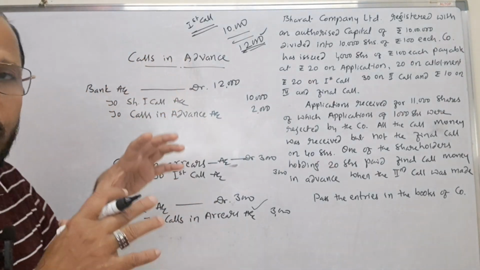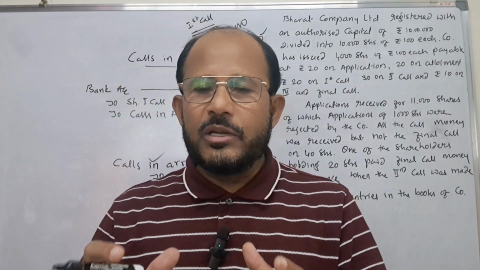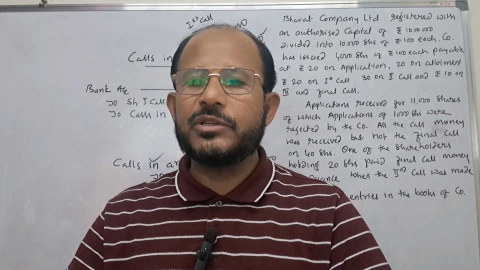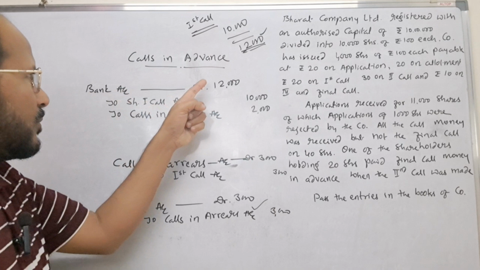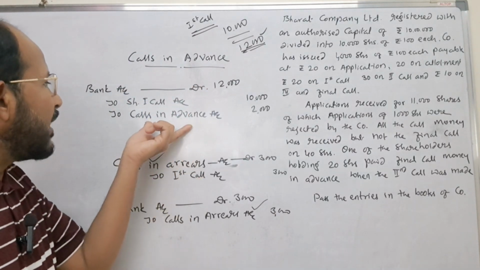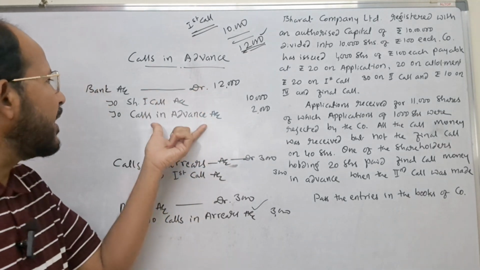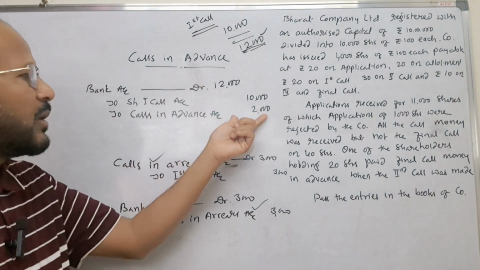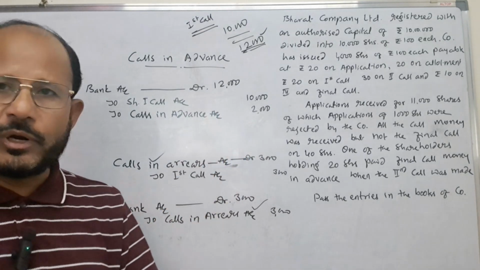But whenever advance money is collected by the company from some of the shareholders, that is calls in advance, it always shows a credit balance. That is why whenever advance money is collected, it is transferred to calls in advance account, which is credited in the entry as calls in advance, 2,000, as shown in this entry. I hope you understood the concept.